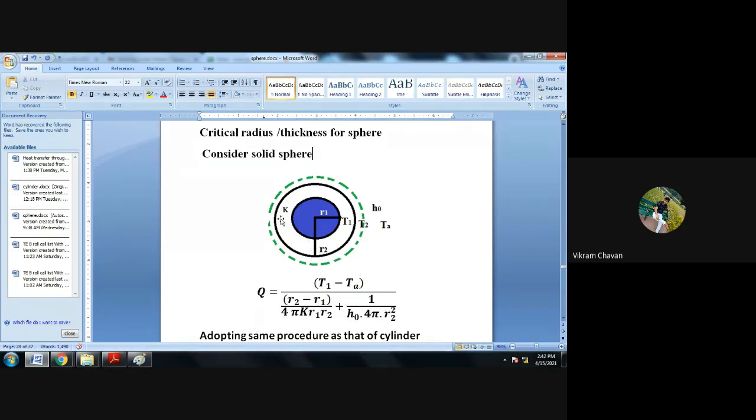The insulating material has a thermal conductivity of K, and its external surface is maintained at a temperature T2. External to this spherical geometry there is an environment of air having temperature TA. The convective heat transfer coefficient between the external surface of the insulating material and the external environment is H0. Draw the diagram.